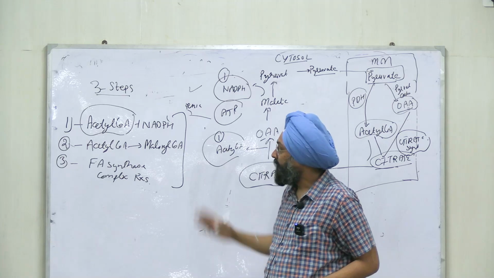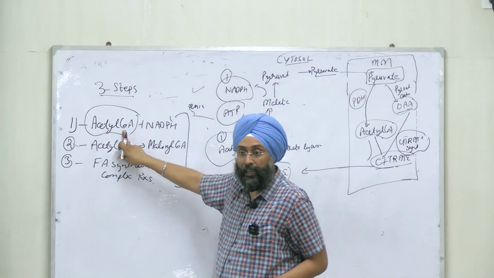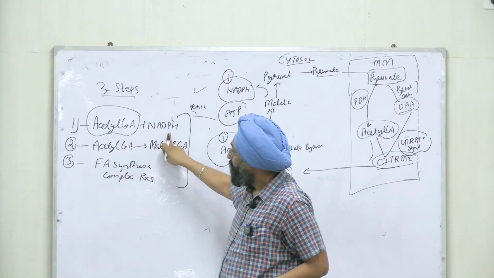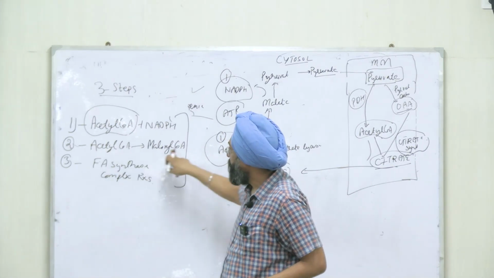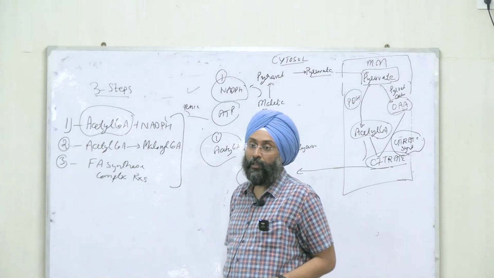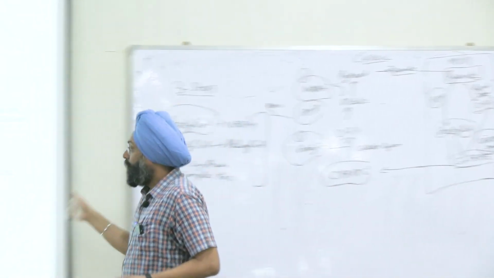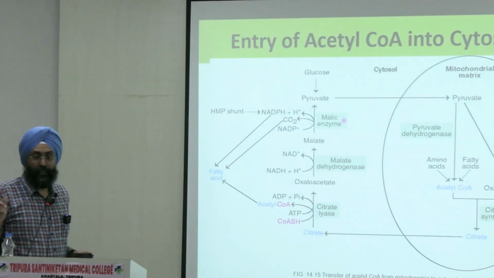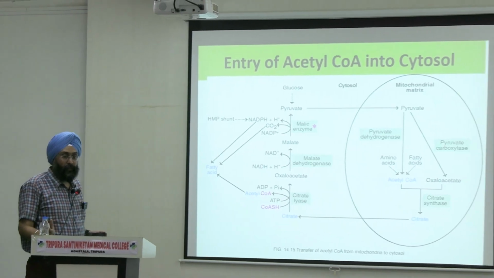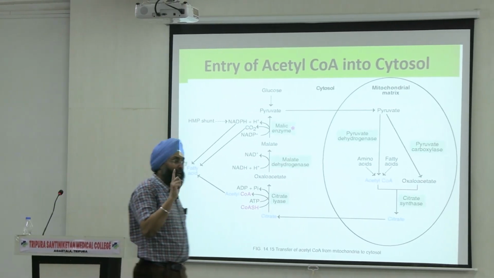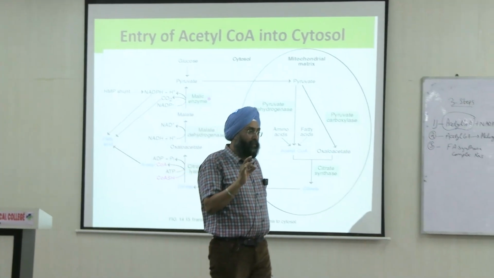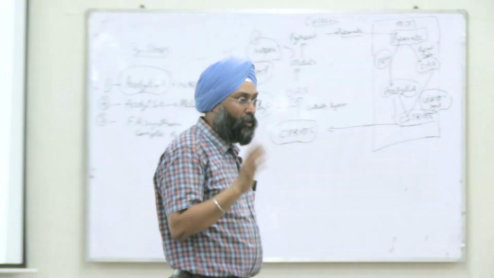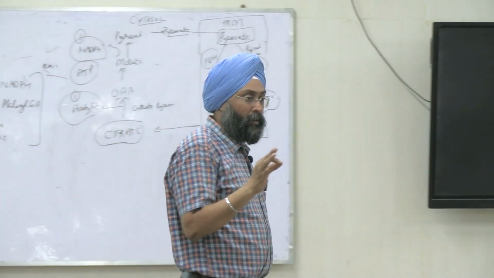For fatty acid synthesis, the three steps are there. First is availability of acetyl CoA and NADPH in the cytosol. Second step is conversion of acetyl CoA into malonyl CoA, right? So, anyone who has doubts in this reaction? Anyone? Okay, I repeat. Fatty acid synthesis takes place in which organ? Liver, kidney, adipose tissue, and lactating mammary gland, right? Organ is liver,